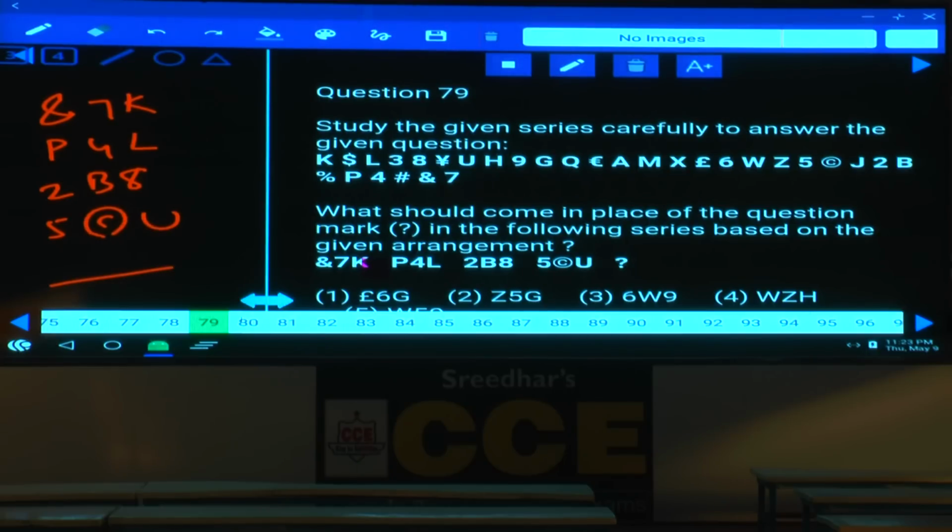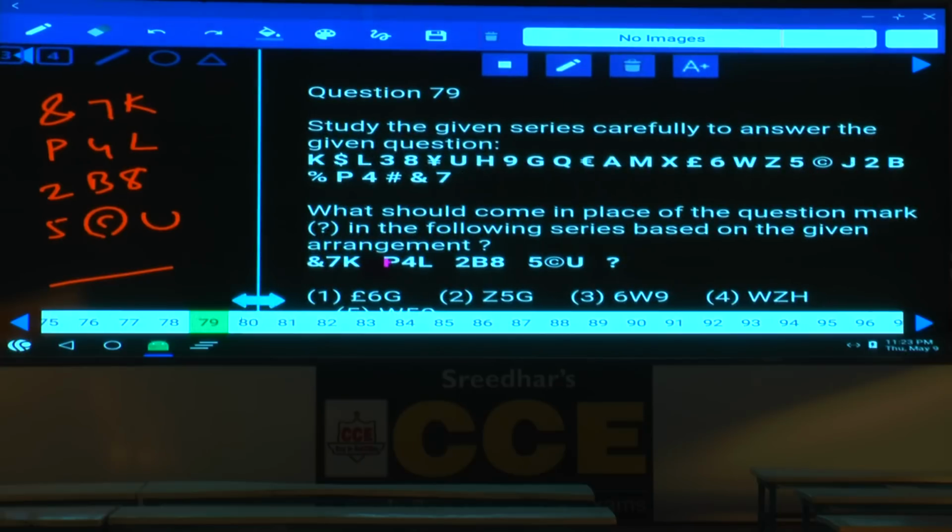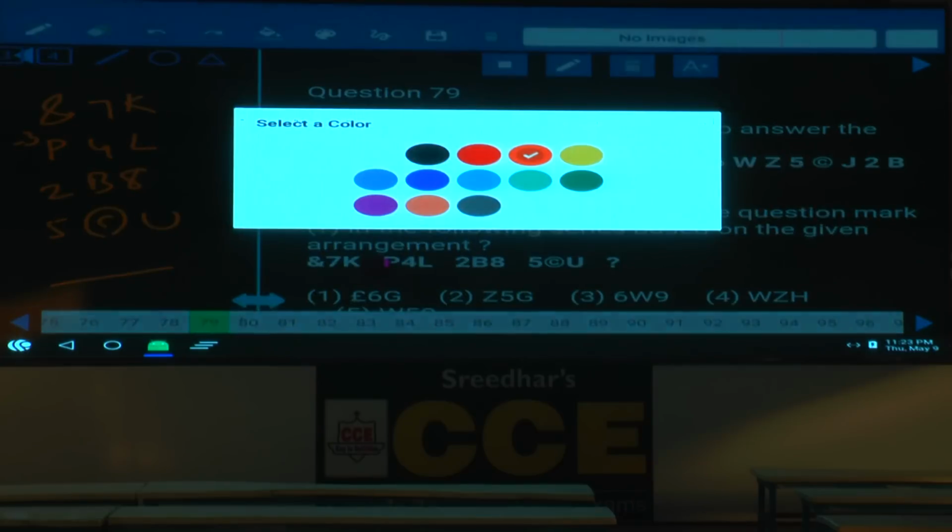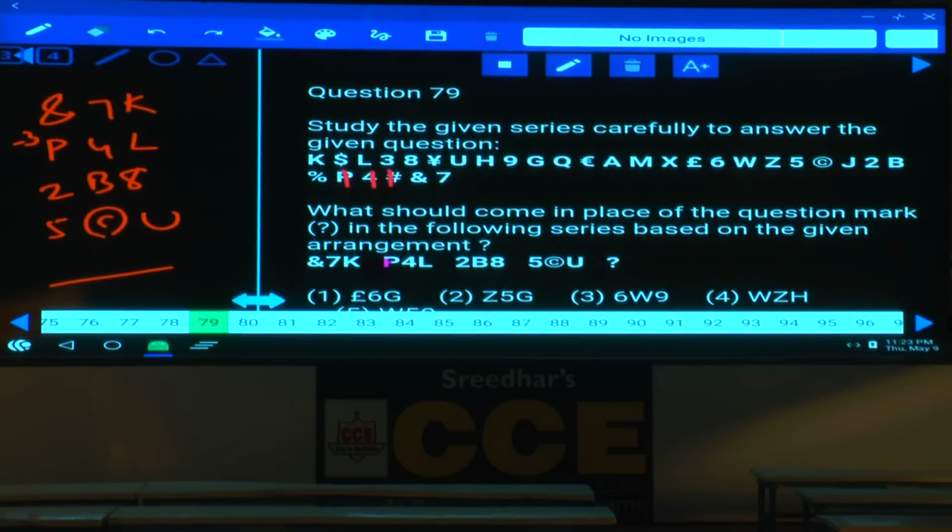Then first one. N and P, what is the relation between N and P? In the sequence, N to P, 1, 2, 3, minus 3, isn't it? Next one, N to P, the difference is minus 3. P and 2, where is P here? 1, 2, 3, minus 3. Are you following this one or not? 2 and 5, 1, 2, 3, minus 3. Hence, what is your answer here?